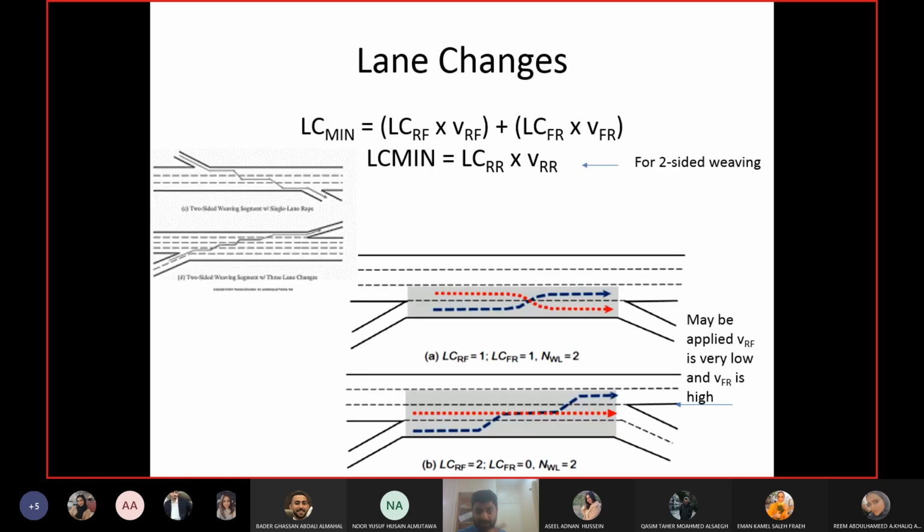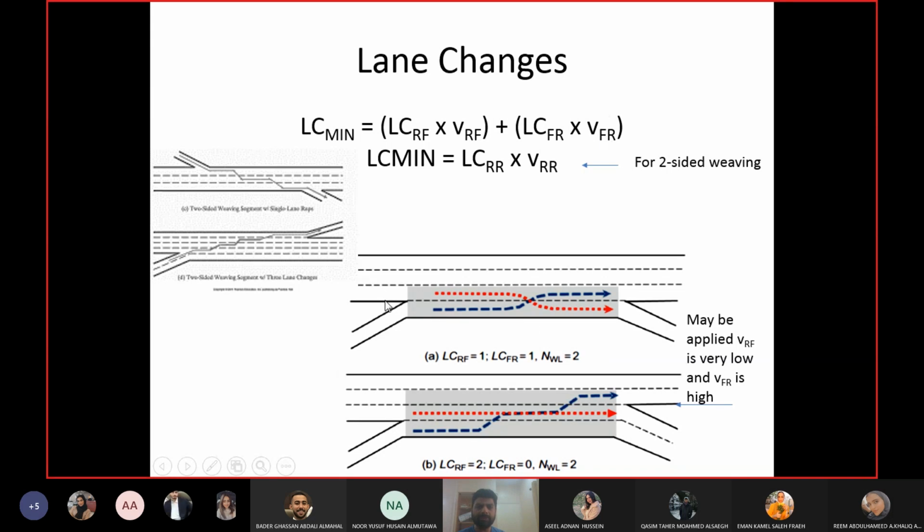Okay, now the lane changes. Okay, the minimum number of lane changes, I say minimum. So lane changes required to go from ramp to freeway, and multiply with the flow rate of ramp to freeway. Okay, then lane changes required from freeway to ramp, multiply with the flow rate from freeway to ramp.